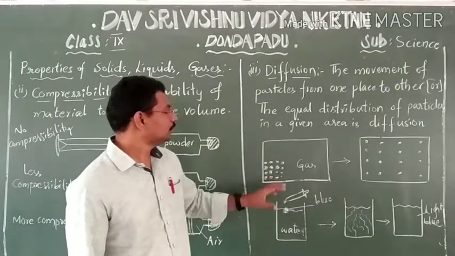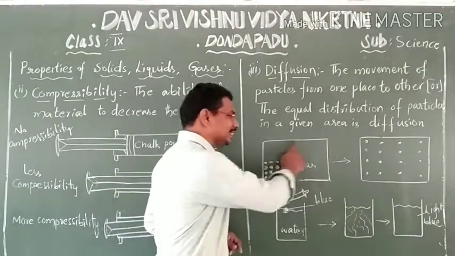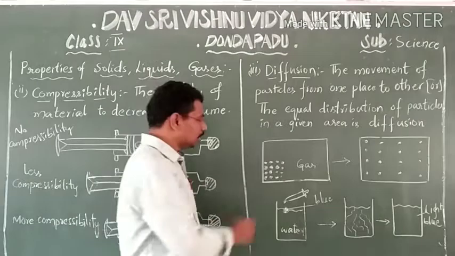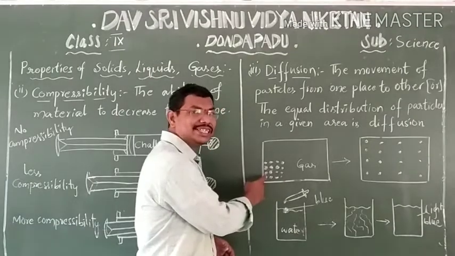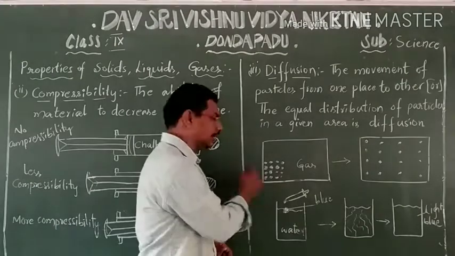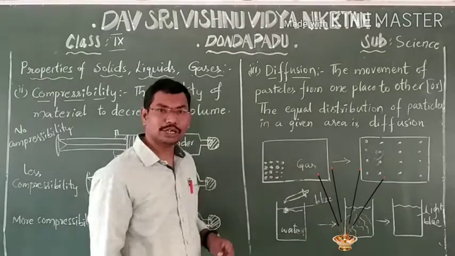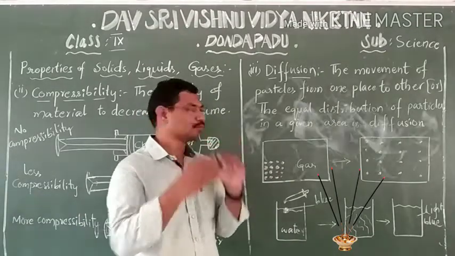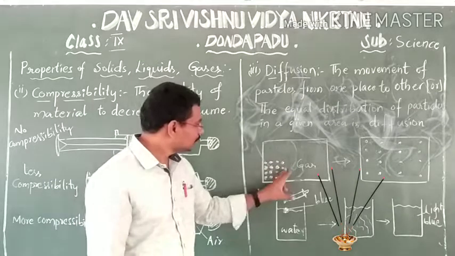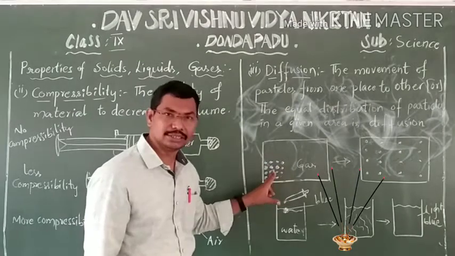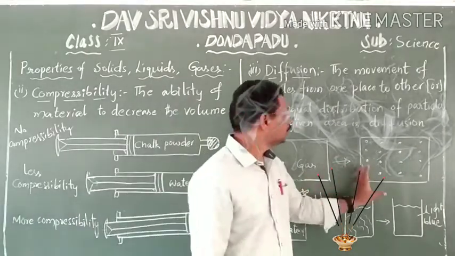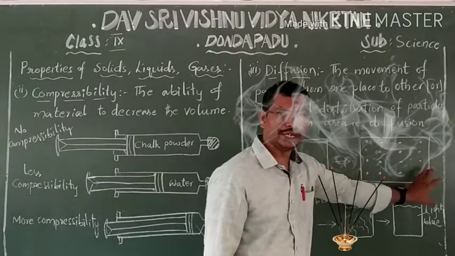Now coming to gases. Suppose this is a room. If you light some incense sticks here, they will give fumes. After some time, the particles of the incense fumes will distribute equally throughout the entire room.